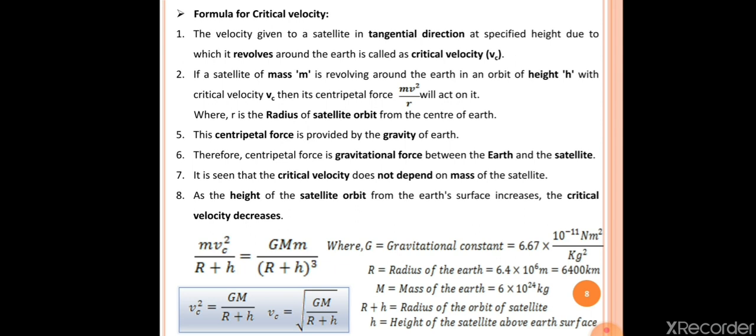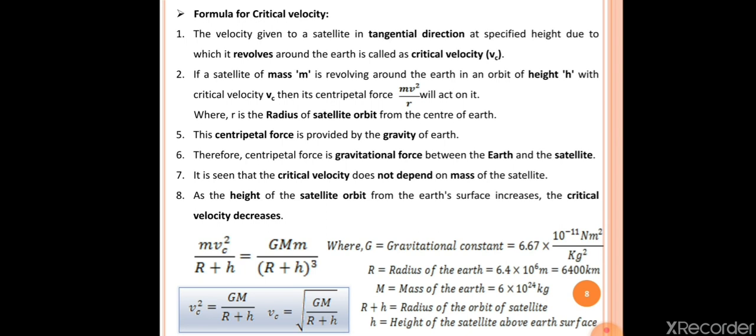The second point is, if a satellite of mass m is revolving around the earth in an orbit of height h with critical velocity vc, then a centripetal force of m vc square upon r will act on it. So suppose an artificial satellite of mass m is revolving around the earth at a height of h with critical velocity vc, then its centripetal force is m vc square upon r. This is the formula for the centripetal force acting on the artificial satellite, where r is the radius of the satellite orbit from the center of earth.